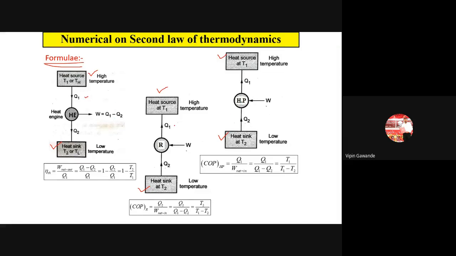Q1 is the same in all three, and Q2 is there in all three. W is also there, and in each case W is equal to Q1 minus Q2.